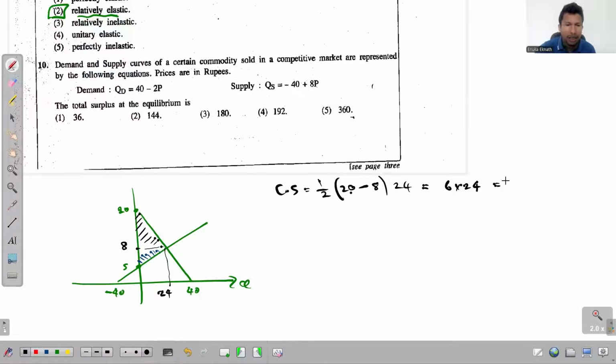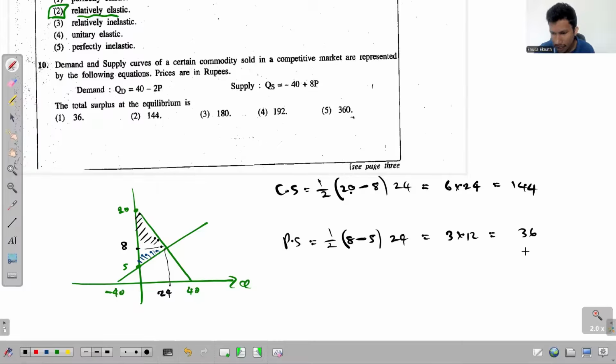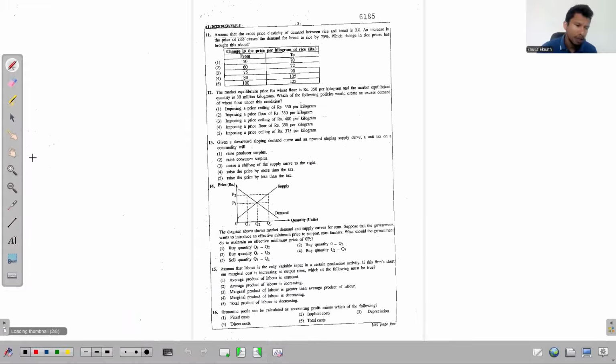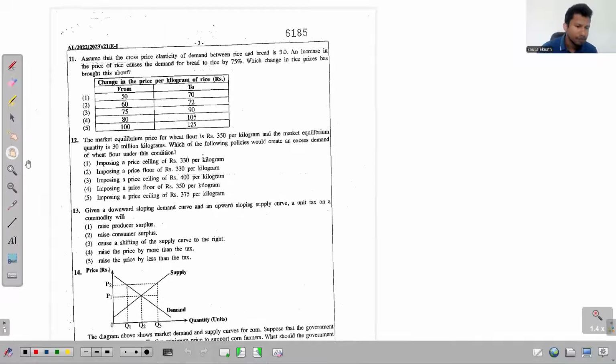That is 144. And then producer surplus is equal to, again, half into market price, that is 8, minus the minimum supply price, that's 5, into the market quantity, that's 24. So this is, let's say 3 into 12, and that's 36. So when you get the total of the two, how much is that? That is 180. So the total surplus is 180. That's the answer. 11th. Look at the 11th question.